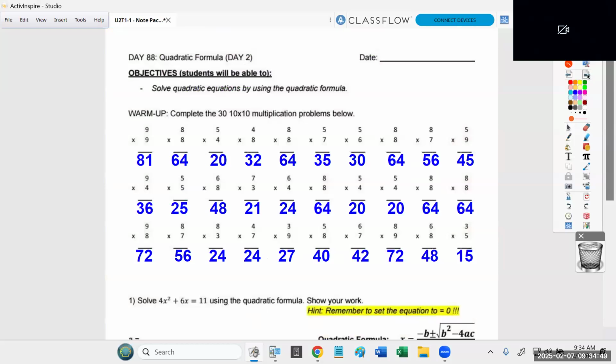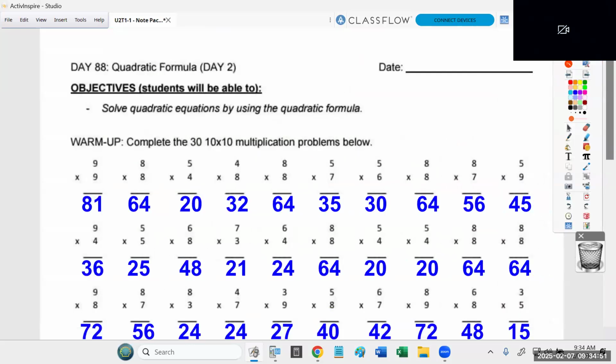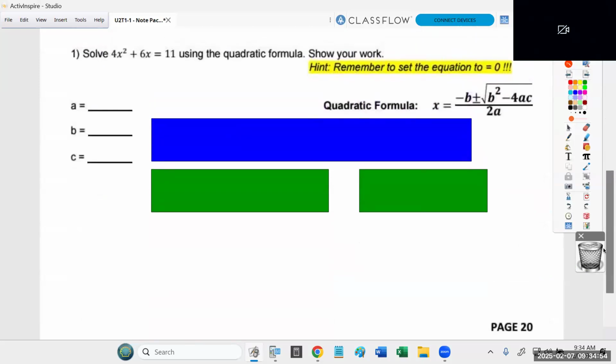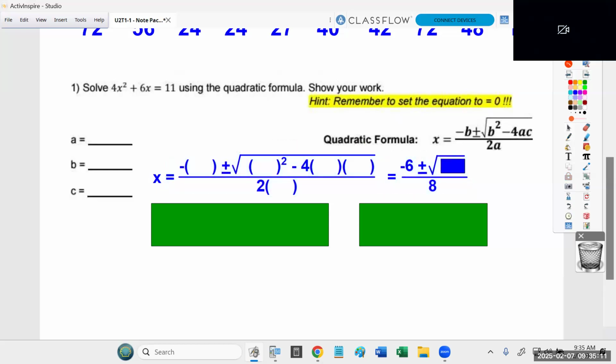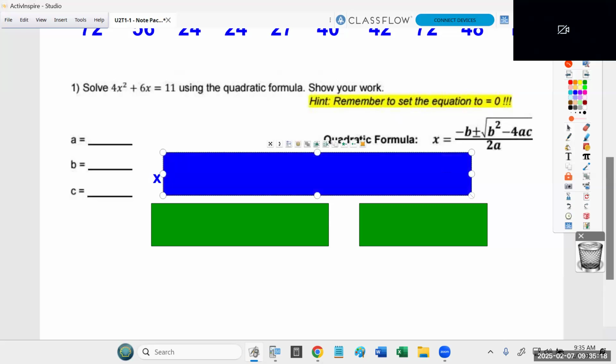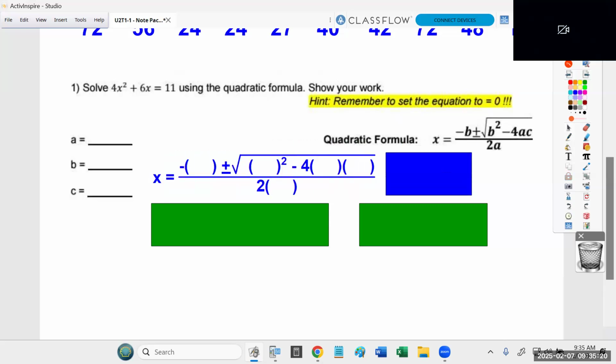Okay. Students are already given time to complete the multiplication at the top of page 20. And the plan for today is to get through 4 problems like this, 4 problems with quadratic formula. Now, before you start using the quadratic formula, feel free to set up the quadratic formula with the blanks ready to go. Okay. If you want to do that, no problem.